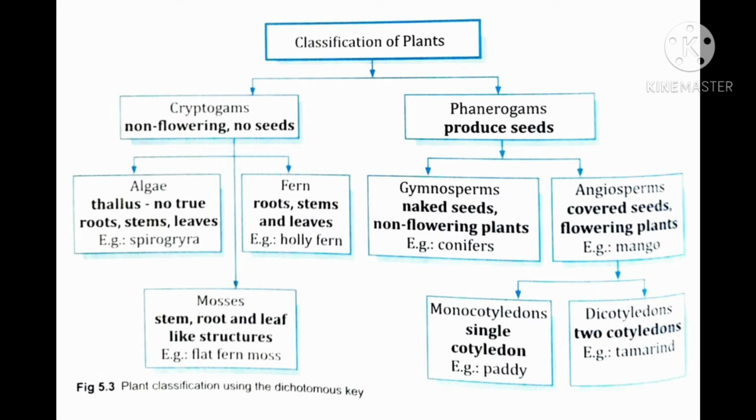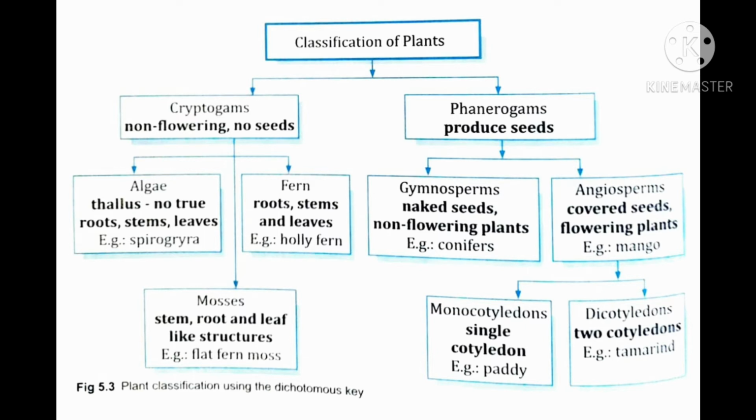Next subtopic is classification of plants. The following flowchart will explain the classification of plants, in which first point, based on seed production, plants are grouped into those that produce seeds and the ones that don't produce seeds. Number 2, depending on the nature of their body, the non-flowering plants are further classified into algae, ferns and mosses.